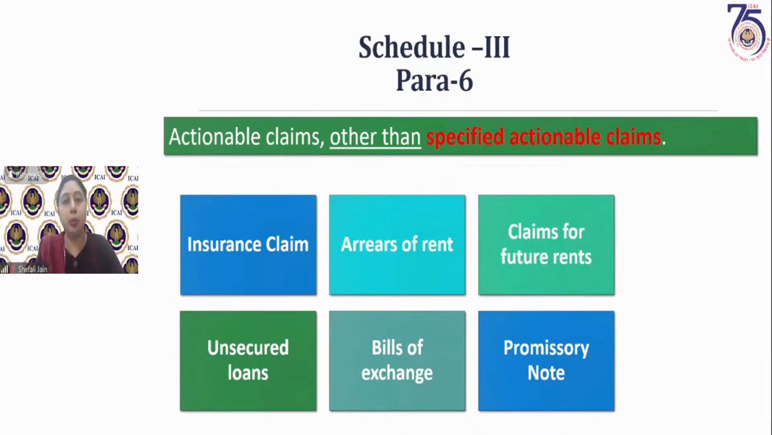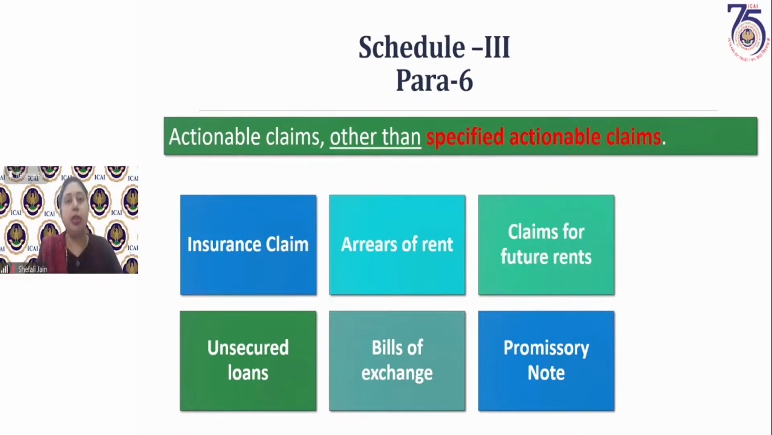Bills of exchange, promissory notes, they are also a promise to pay money to some other person, and if that person doesn't pay, then he can be sued in court. Now, some students must be having some doubt in mind. The insurance claim, arrears of rent, we just discussed that it is a supply. So I'm not saying that this is not under the purview of GST. I'm saying that this claim, that I can claim the arrears of rent, I can claim the arrears from a person, they are actionable claims.